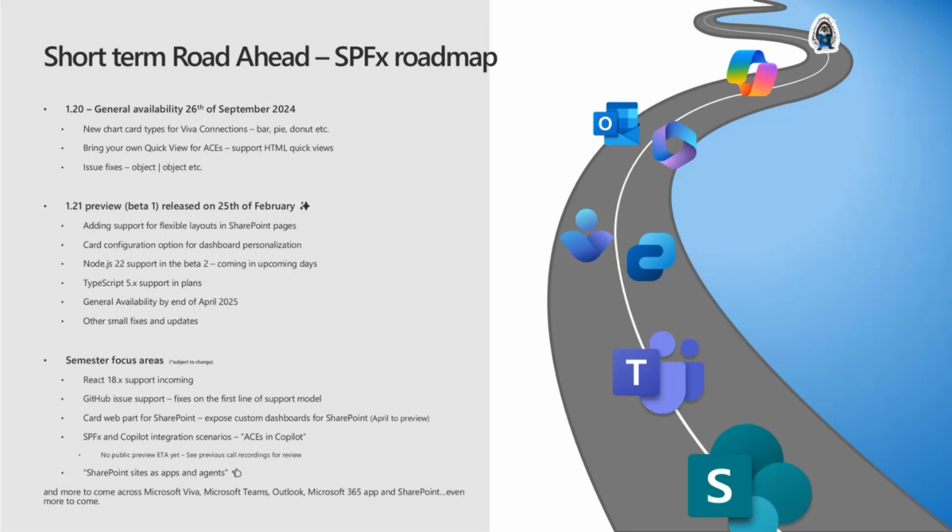We're still working on a few of the details on that one. But again, as said, Node.js 22 support with 1.21 beta is coming out today or early next week. So that's the beta 2 for 1.21. But that's pretty much it. Quick update on that side. Let's jump on the individual projects.